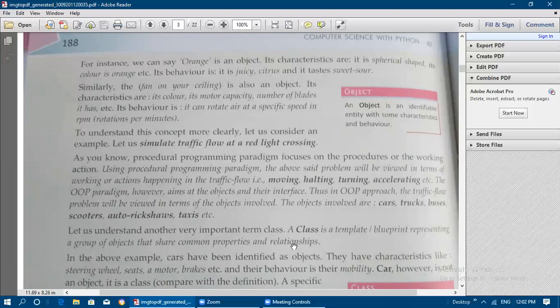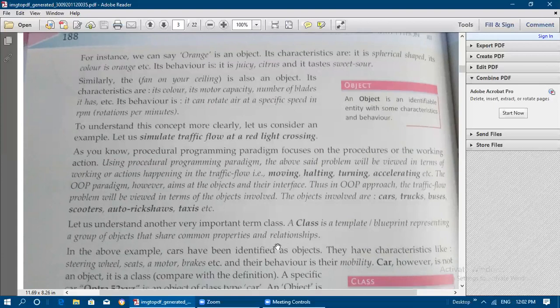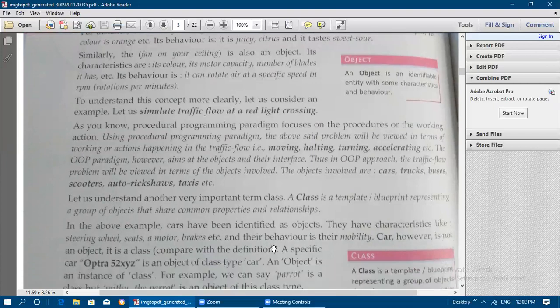As I said, under the human being class we can give persons' names, girls' names, boys' names, or anything. But human being is a derived class of what? It is derived from the mammal class. So like that, a class can be derived from another class also. That concept we will see with some examples in later topics.